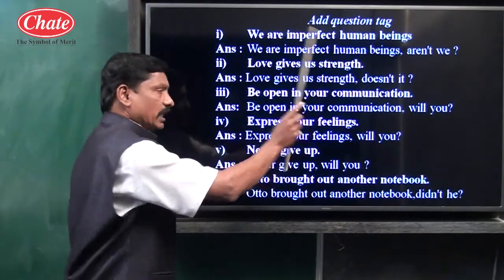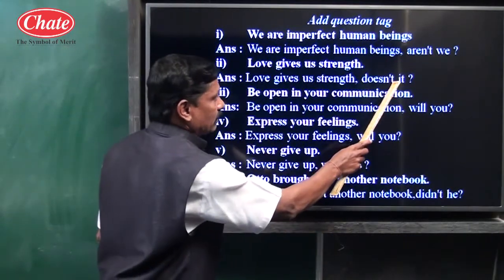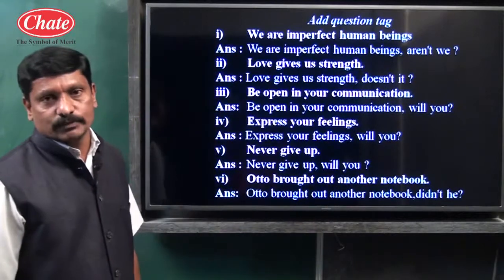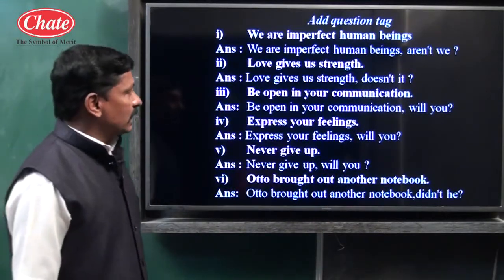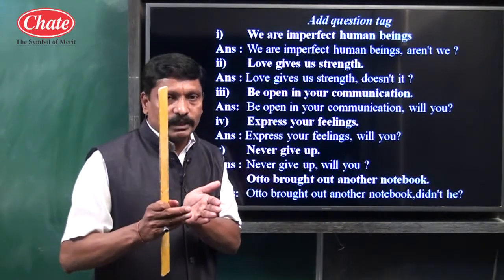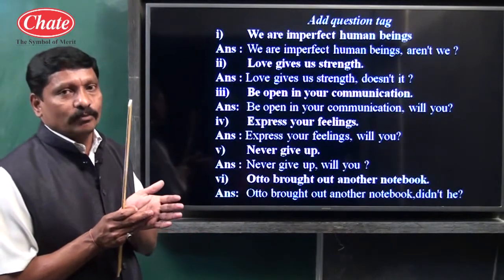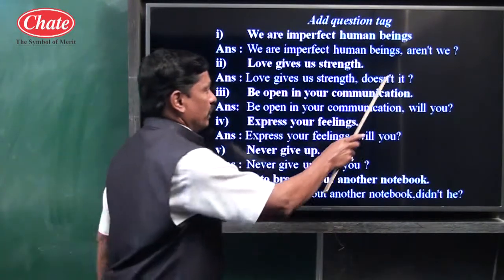Second requirement: if the given sentence is affirmative, the tag should be negative. Love gives us strength. It is an affirmative type of sentence. So the tag has been made negative. Children, n apostrophe t only should be written. Not should be written in a contracted form, that is n apostrophe t.